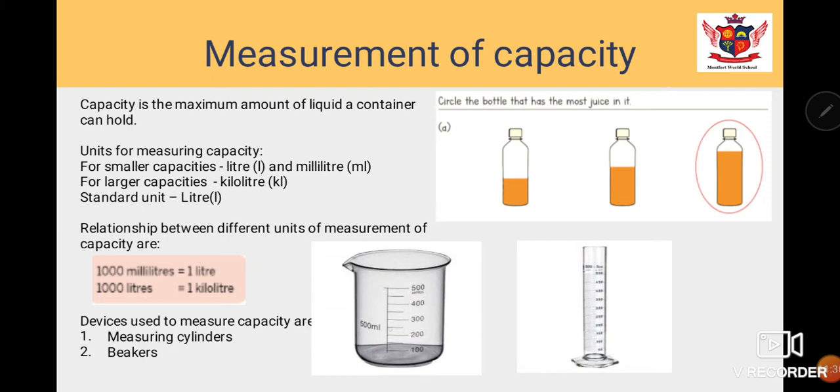Okay. And what are the different devices which are used to measure capacity? These are measuring cylinders. This is a measuring cylinder, and on this you can see these small numbers are written. These are their capacity. Okay. And then this one is a beaker.